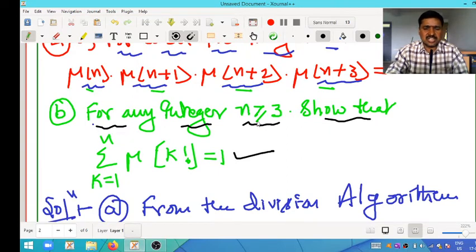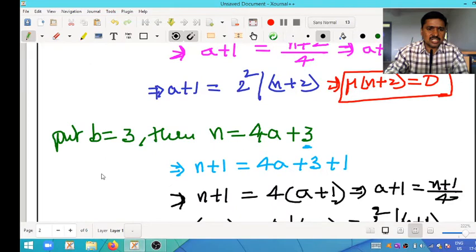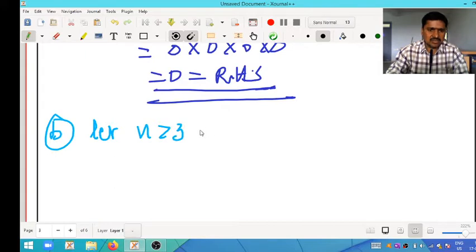For any integer n greater than or equal to 3, show that the summation k equals 1 to n of Mobius of k factorial is equal to 1. So for that purpose, n greater than or equal to 3 is given. First of all, I am taking n greater than or equal to 3; the first starting value is 4. So for that purpose we are solving, let n be 4.